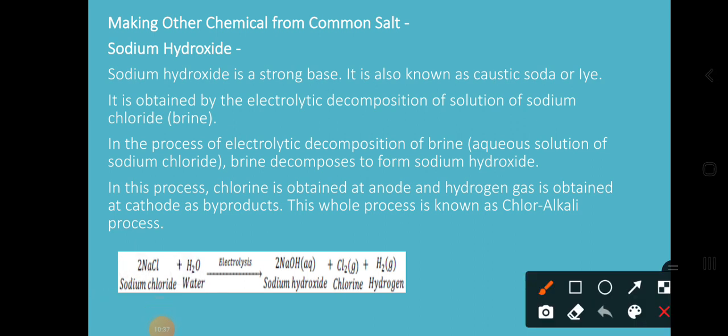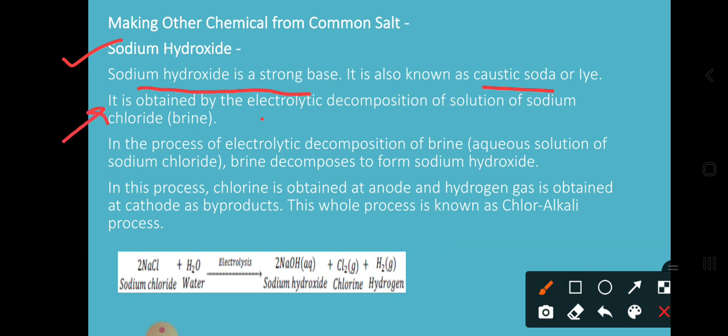So dear students, when we are talking about sodium hydroxide, this is another chemical which you can say is a common salt. This sodium hydroxide is a very strong base and it is known as caustic soda. So the question can be asked, how do you get this caustic soda? You have to remember this answer. Each and every point is important, so keep it in your mind. So how will you get this?